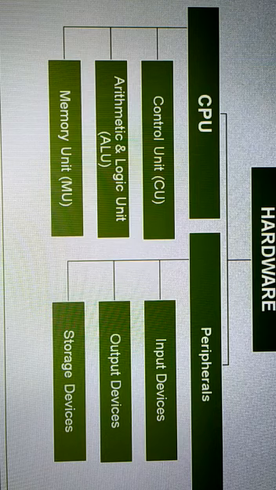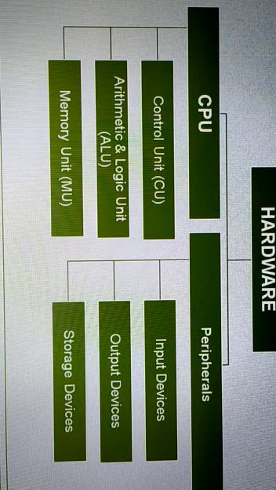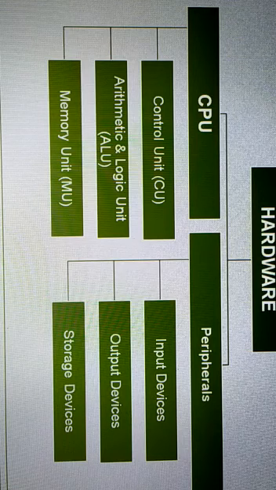Hard means physical, and ware means inbuilt. So hardware may be defined as all the physical or tangible equipment associated with a computer system that can be touched and seen.